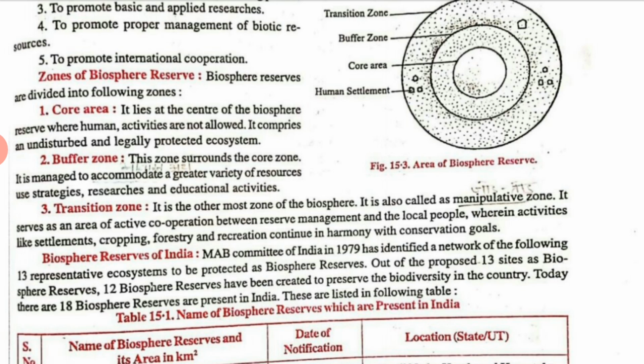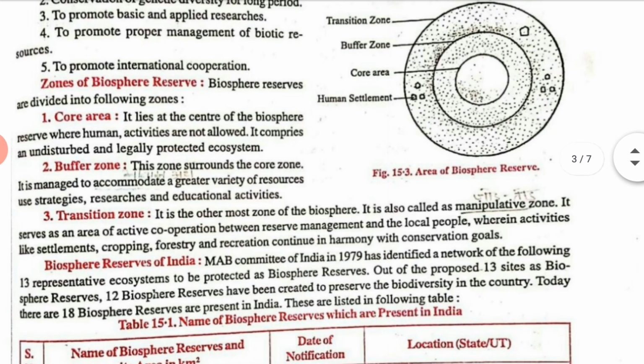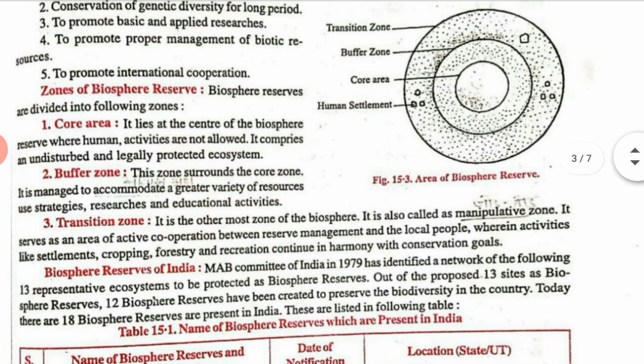Let us talk about the meaning of the core zone. It lies in the center of the biosphere reserve, as you can see in this structure, where human activities are not allowed. It comprises an undisturbed and legally protected ecosystem, meaning human activities are prohibited. Second, we have the buffer zone. This zone surrounds the core area. It is managed to accommodate a great variety of resources and uses, strategies, research and educational activities.